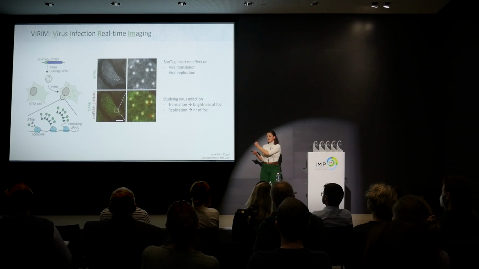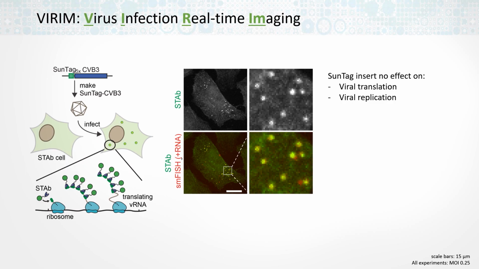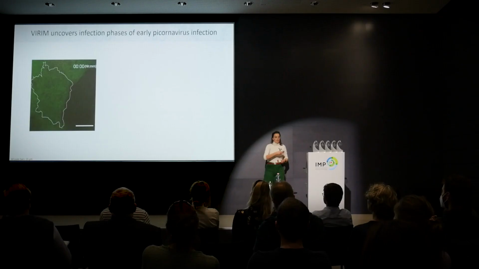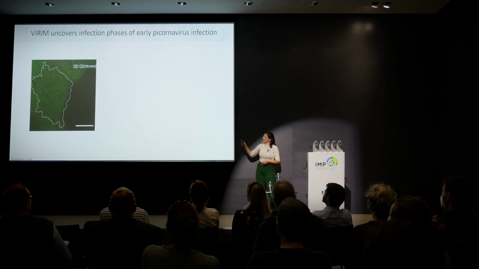So in this assay, the brightness of the spot depends on the number of ribosomes and therefore reflects the translation efficiency of the virus. And the number of spots depends on the number of viral RNA molecules and can thus be used to measure replication. And I want to show some data on the replication. So this is a stab cell, it's currently not infected. And now the really nice thing is that we can do this assay live.